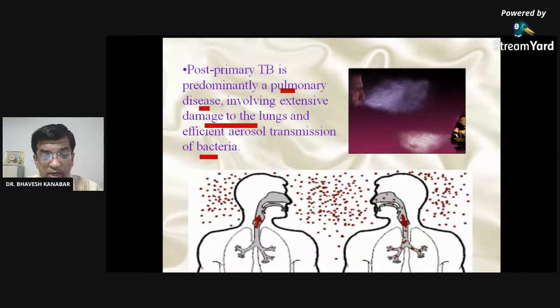You can see that bacteria can be transmitted from the person who is here. This person is infected, right? So the bacteria is transmitted from this person, actually the arrow is over here, to that person, going through the respiratory tract into the lungs of the other person. It is also a good photograph to show you that whenever you cough or sneeze, you exhale plenty of bacteria, lakhs of bacteria, which can infect the person who is in nearby contact.